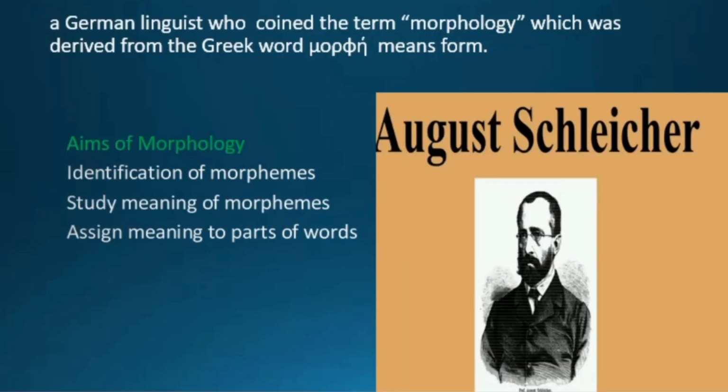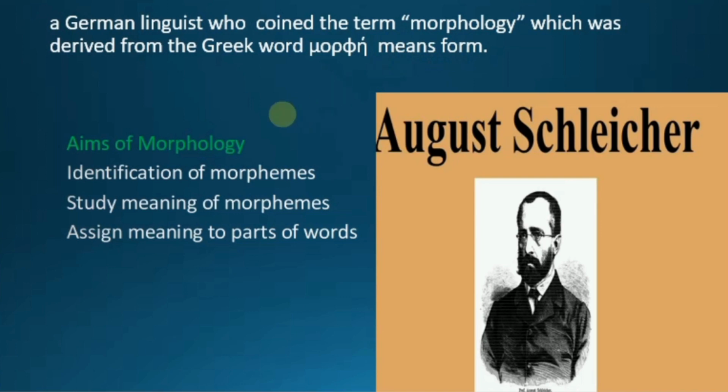There was a German linguist, August Schleicher. He was the person who coined the term morphology, and the term is derived from the Greek word which means form.